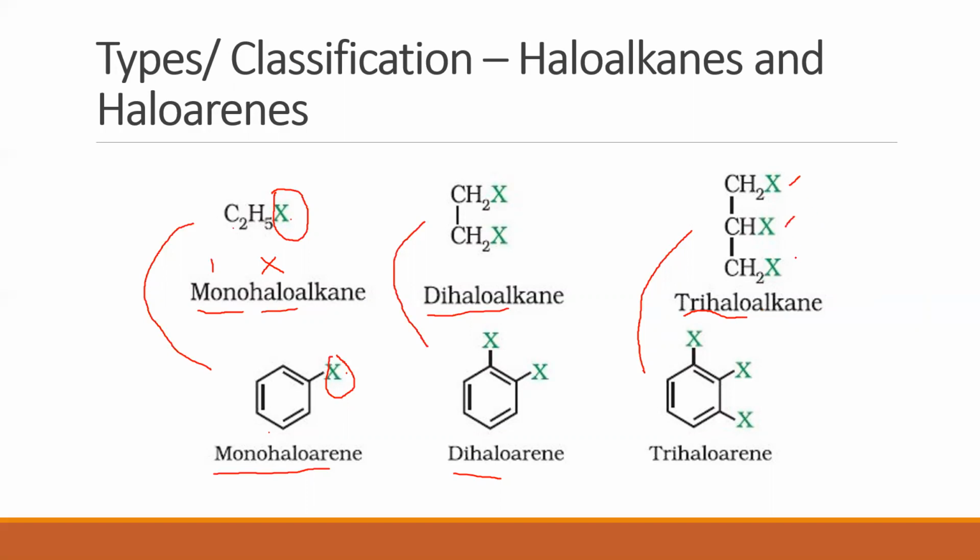One, two, three. There are three halogen atoms which are bonded to an alkane. Likewise, this is a trihaloarene because there are one, two, three halogen atoms bonded to benzene. So this is the first type of classification, or first basis of classification.